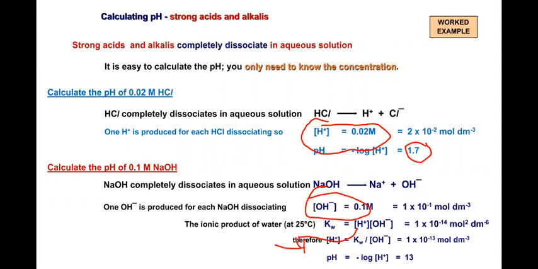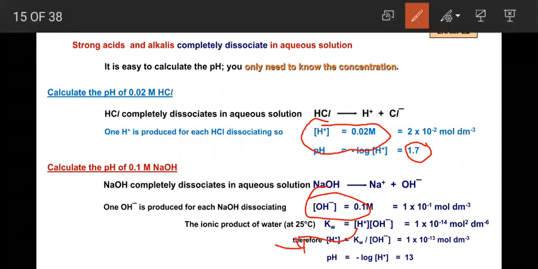Okay, so look at this. While taking a basic solution, you may get the concentration of OH minus ion, and this is the value. Here, you just look at this Kw, nothing but the ionic product of water. As you know, Kw is equal to the product of the concentrations of H plus and OH minus ion.